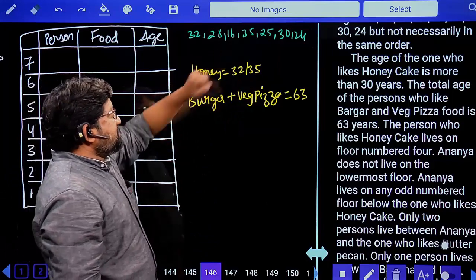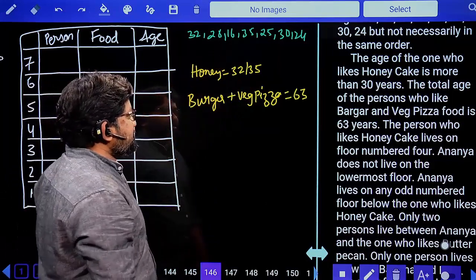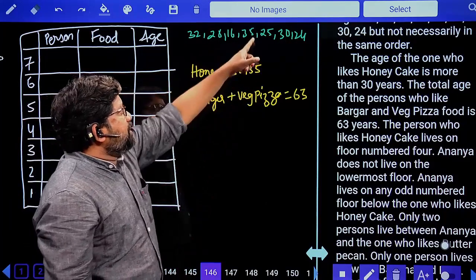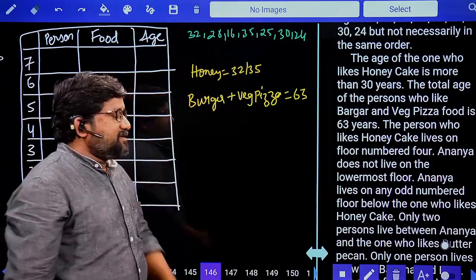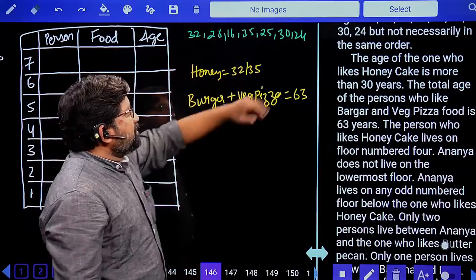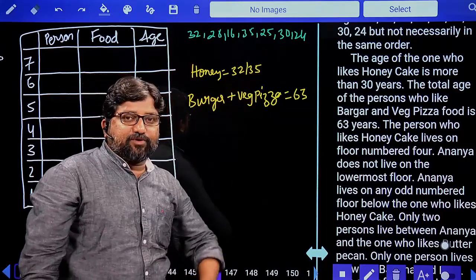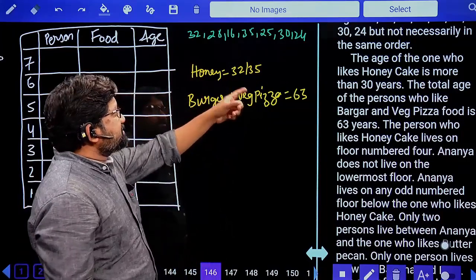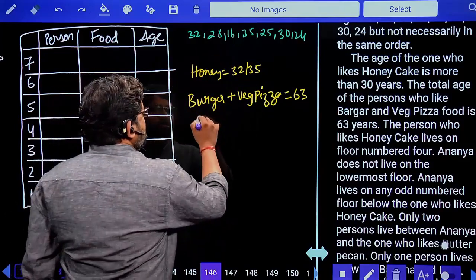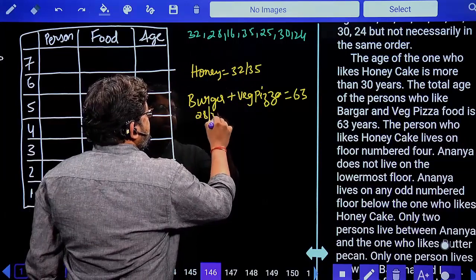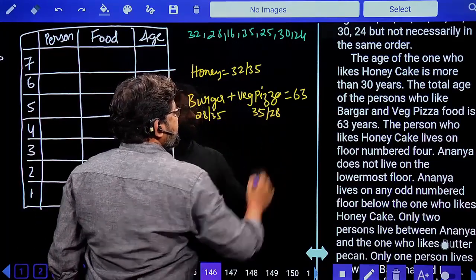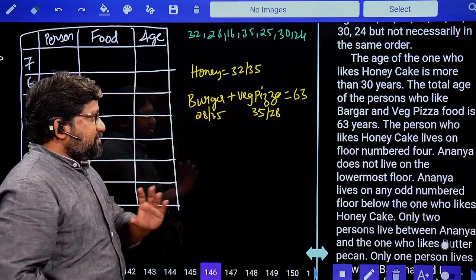Superb. 16 plus how much is 63? 16 plus 47, there is no 47. 35 plus 28, already we know. 25 plus 38, do you have 38? No. 30 plus 33, no. 24 plus 39 is 63. Do you have 39 here? No. So there is only one possibility. So burger or pizza can be 28 or 35. Only one possibility.